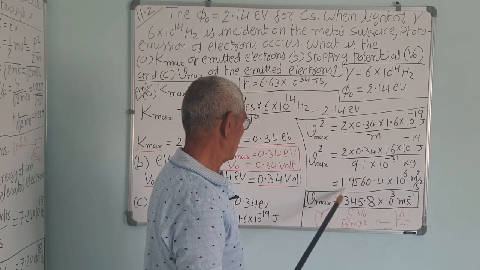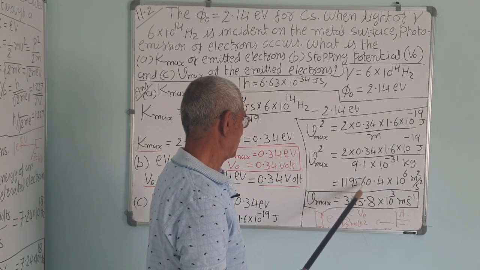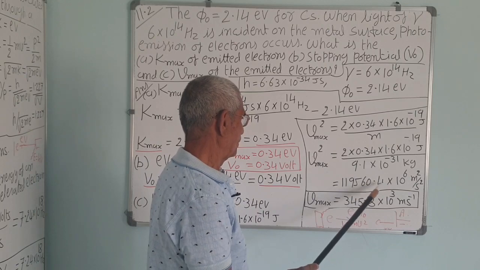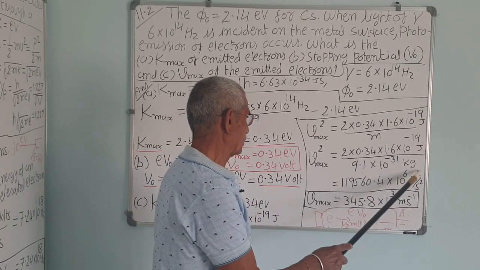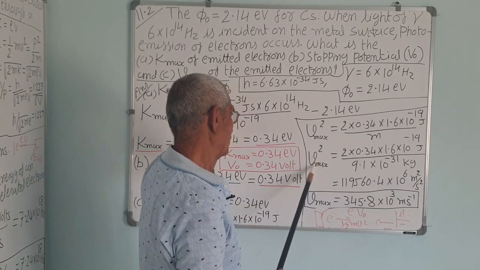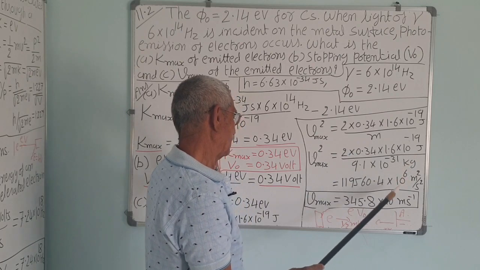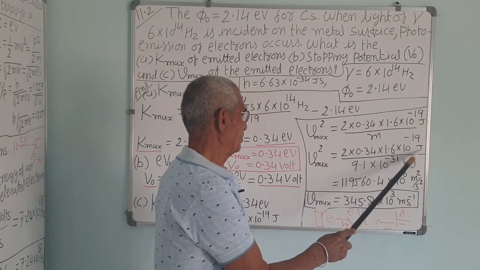That comes to about 11,119,560.4 into 10 raised to 6 meter square per second square. This is v square, so the unit will be meter square per second square, or you can put all the units as joules upon kg.